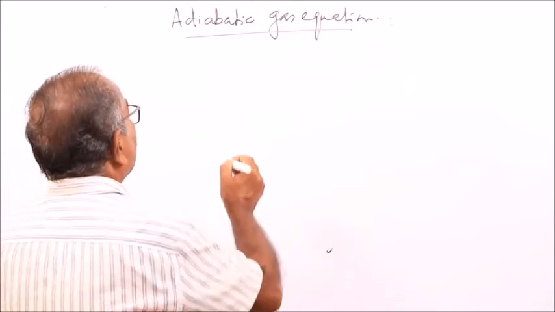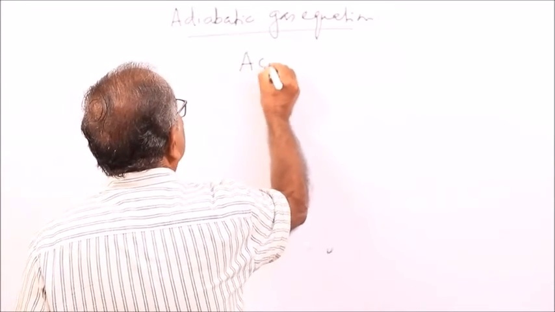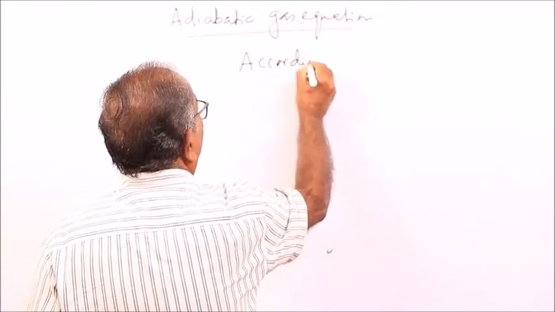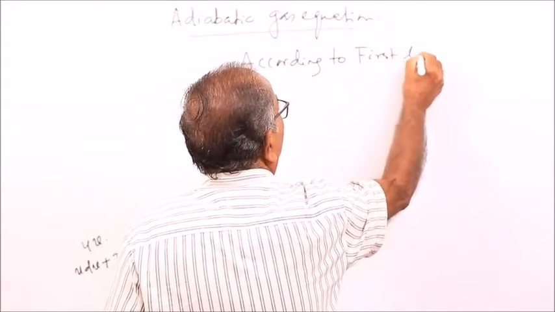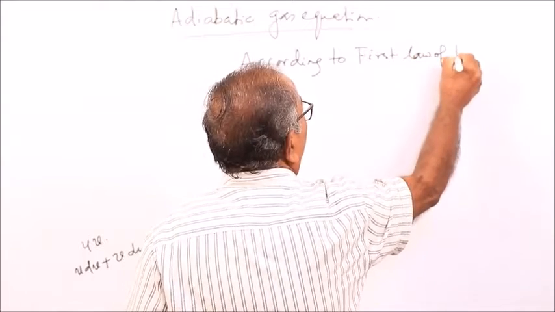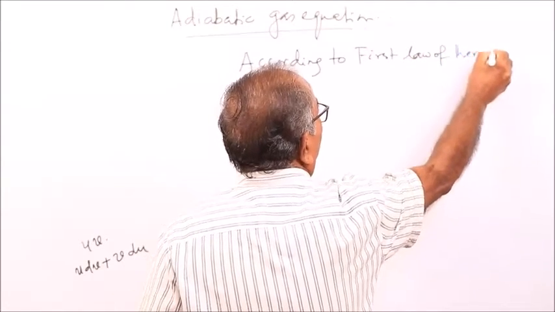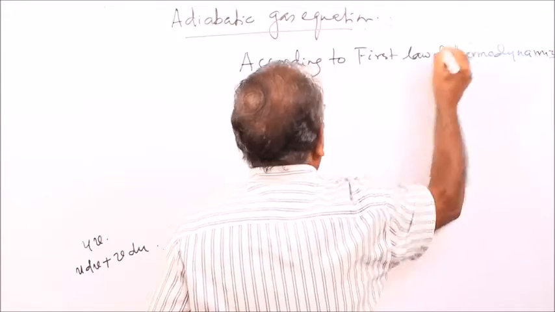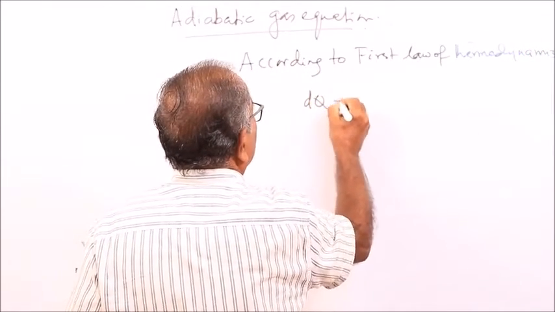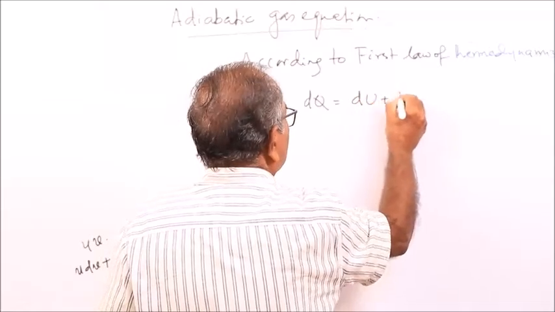According to the first law of thermodynamics, dq is equal to du plus P dV.